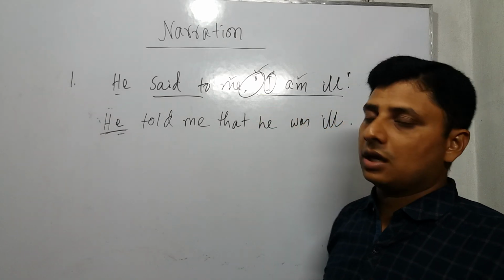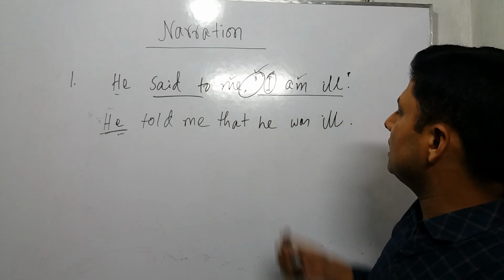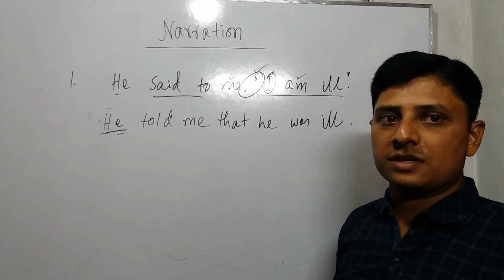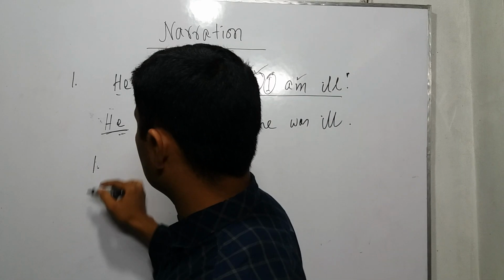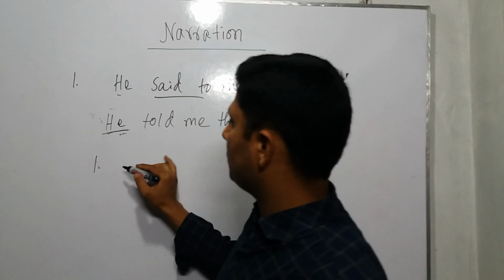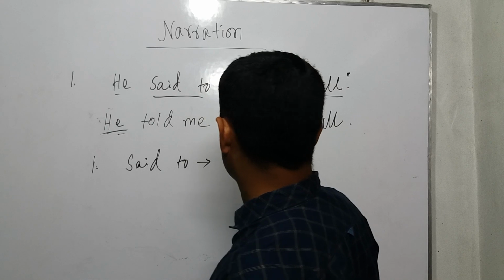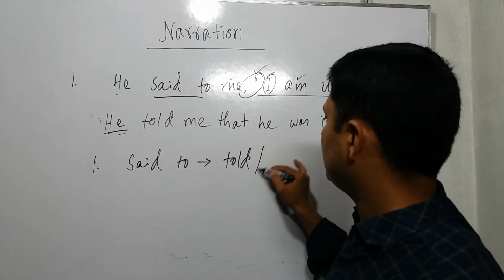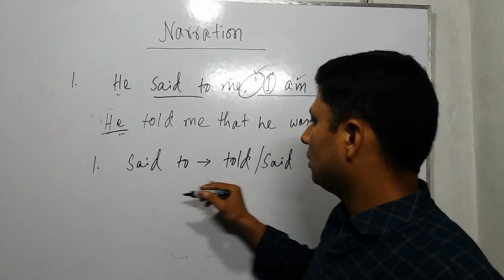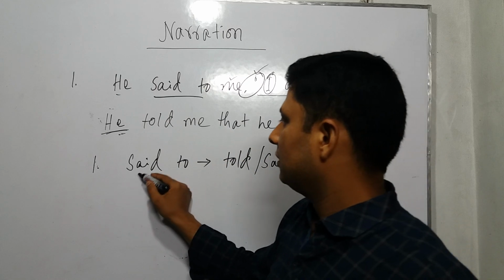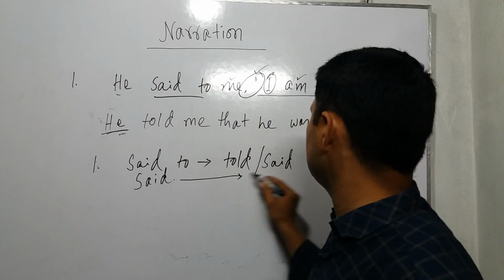Narration depends on the sentence type, and here you can find an assertive sentence. The rule of the assertive sentence is that there are four changes. First one, said to: we use told. Sometimes it can be said, so in that case we can use only said. Instead of said to, use told. If in the reporting verb we find said, you can use said.